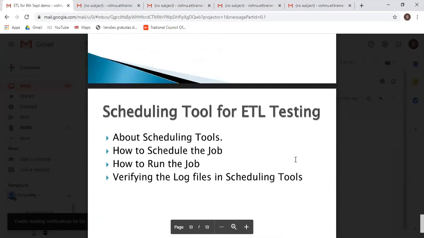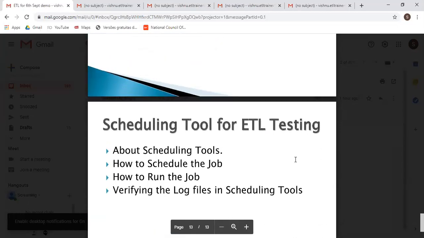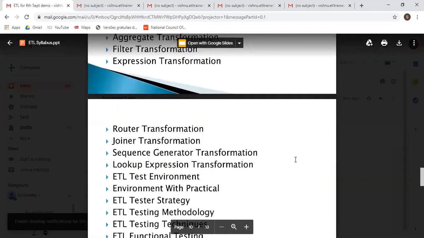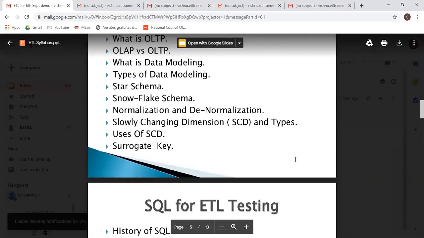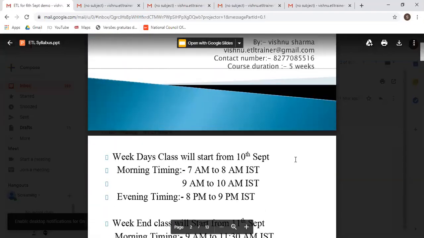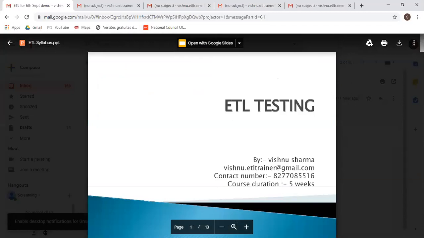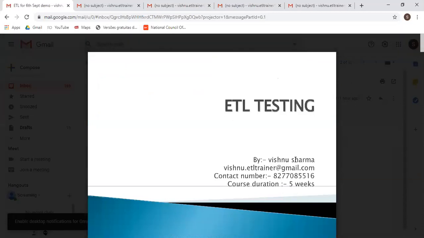This all we will see in the Informatica. I will be responsible for providing you the software, and I will be responsible for the installation part also. I will do the installation. I will provide you the software. I will provide you the resume. I will provide you the question bank. I will provide you all the soft copies and all the recorded sessions on a daily basis.